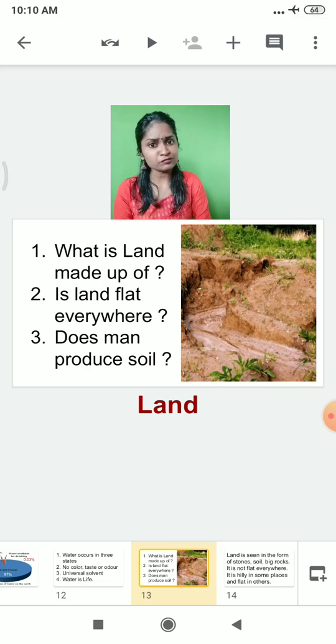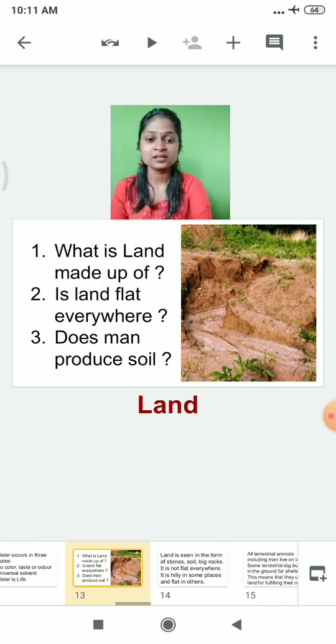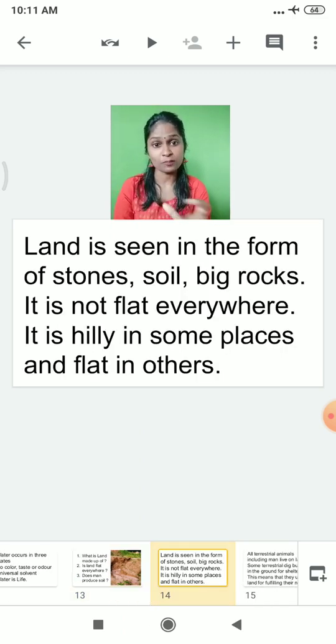And one more most important question I would like to ask you: can we human beings produce this soil? Definitely not. We cannot produce this kind of soil, because soil is a natural resource. Any kind of natural resource we cannot synthesize. Now let's have a look at the composition of the soil.